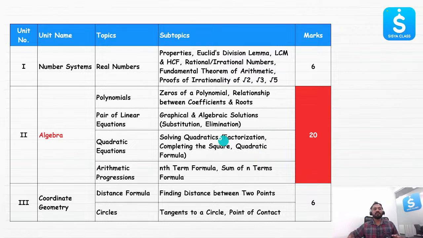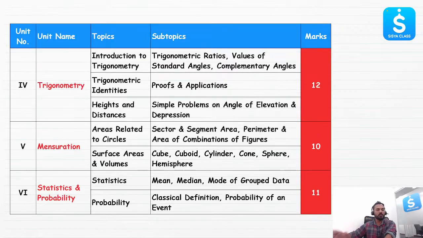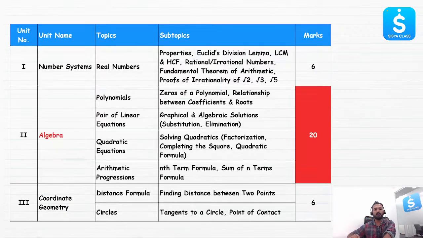So let's first discuss the syllabus. This is the syllabus for grade 10. These are the topics: number system, algebra, coordinate geometry, trigonometry, mensuration, statistics, and probability. Now I have highlighted some important topics over here. All of these topics will be covered in the set of videos which we will be launching one by one till 8th of March. This series is a mega series where we'll be taking previous year questions from all of these topics which will most probably be asked in your board exams on 8th of March.